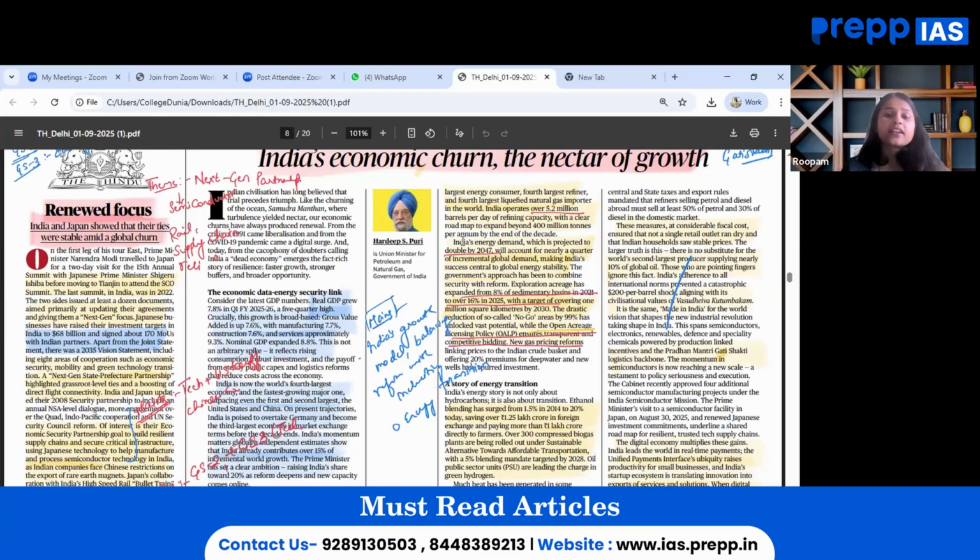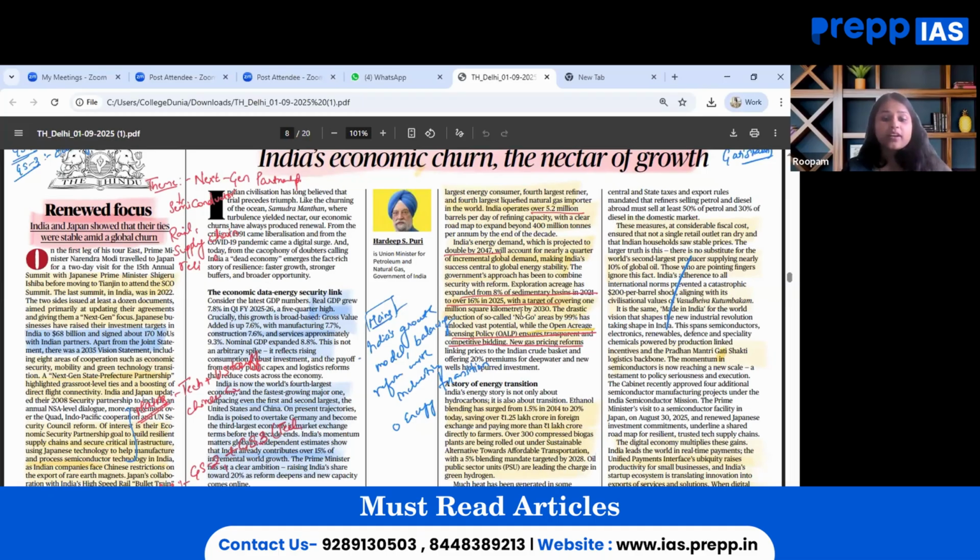This can even be interlinked with other GS papers. In GS paper 1, cultural exchange with regard to India and Japan can be quoted, as there are many initiatives in the form of sister city missions that have been launched by the two countries together.